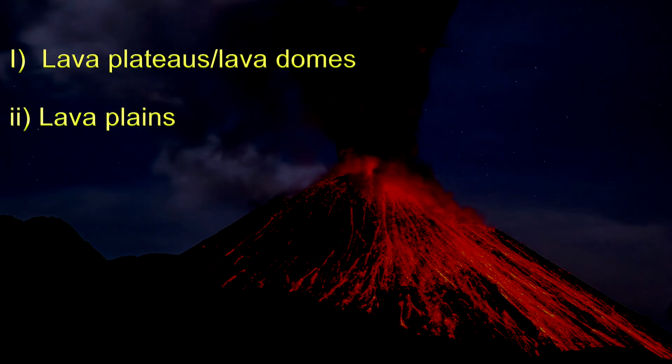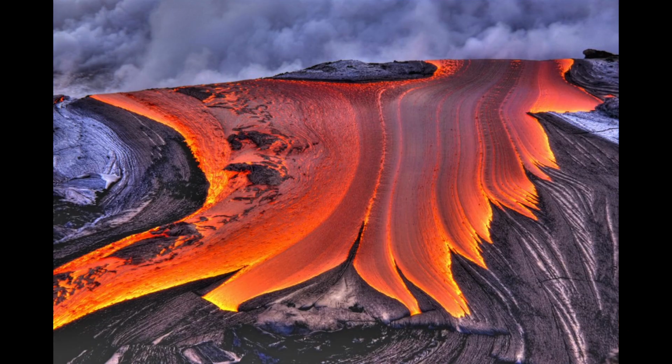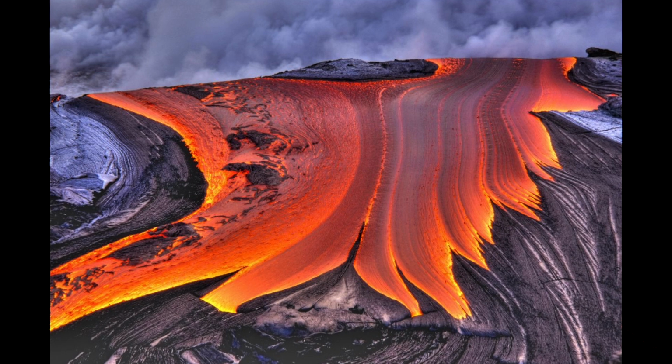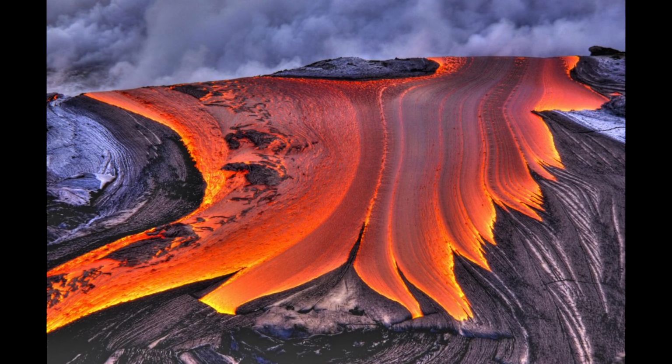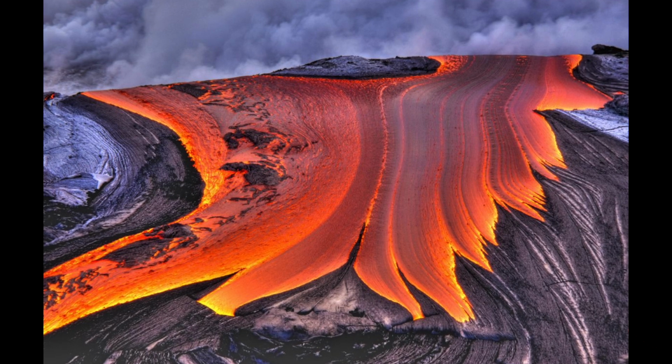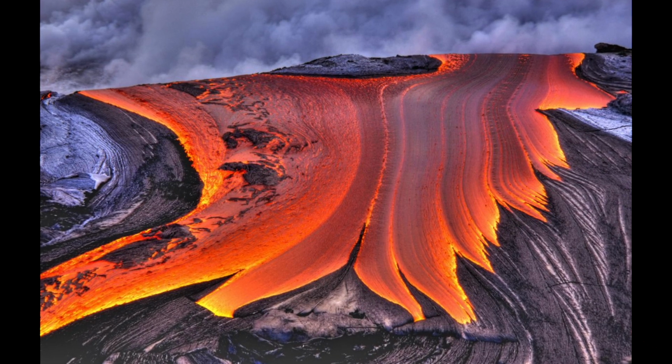Fissure type volcanic eruptions are very few as compared with the central type of volcanic eruption. The landforms associated with fissure eruption include lava plateaus or lava domes, and lava plains. Lava plateau is the most extensive extrusive landform associated with fissure type of volcanic eruption. Magma erupts through long fissures, spreads over a large area, and cools and solidifies in the form of a vast sheet of lava. The initial formation of the lava plateau can be in the form of a lava plain.